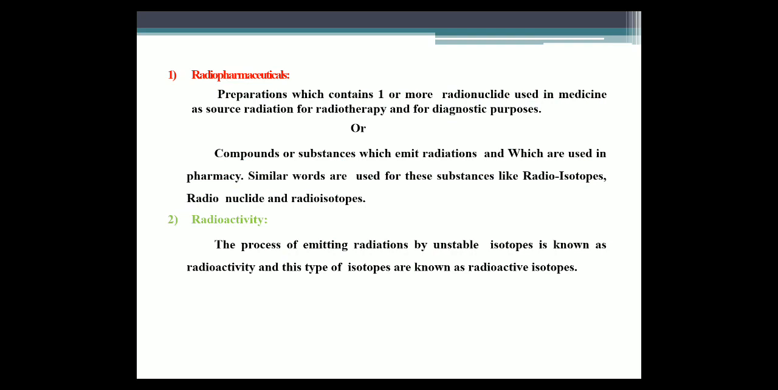Radionuclides are the chemicals from which alpha, beta and gamma radiations can be emitted, and which penetrate our skin or tissues. Next definition: radioactivity. The process of emitting radiations by unstable isotopes, which are not stable isotopes, is known as radioactivity, and this type of isotopes are known as radioactive isotopes.